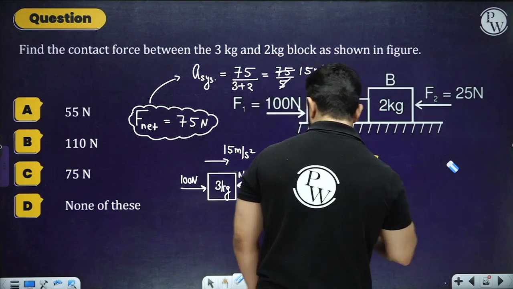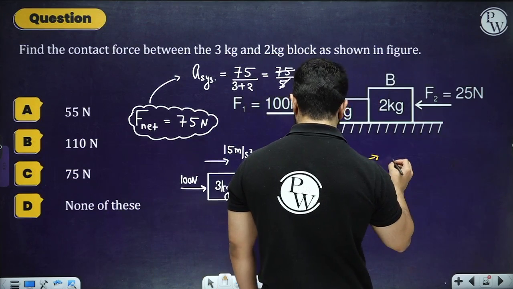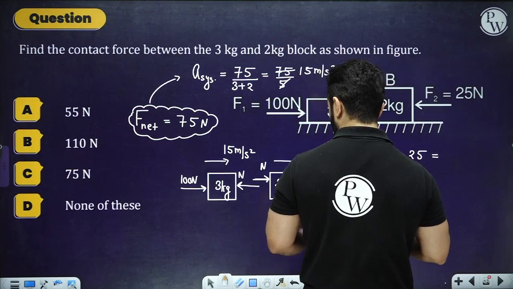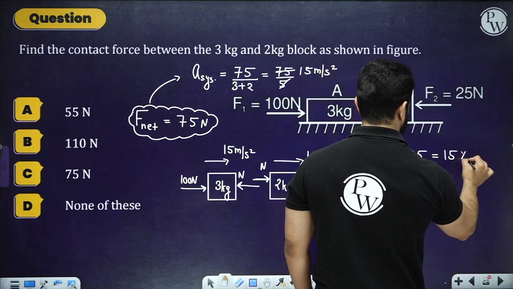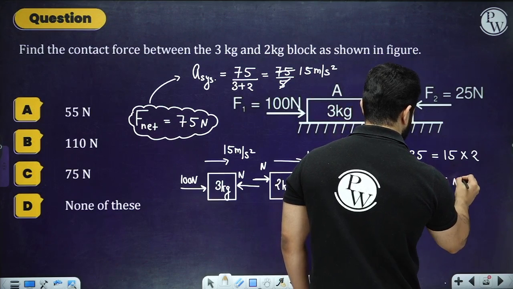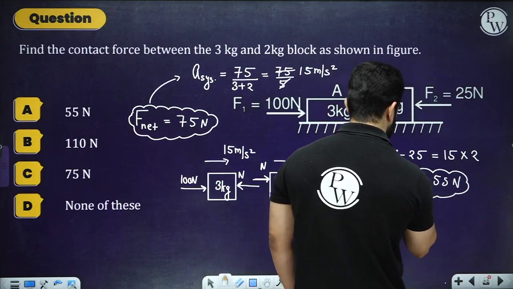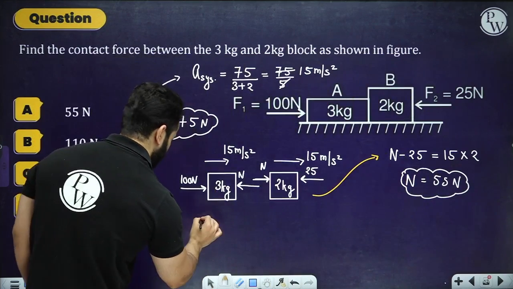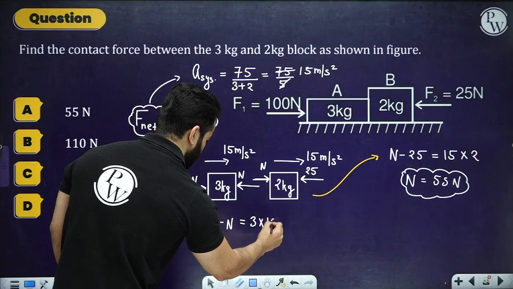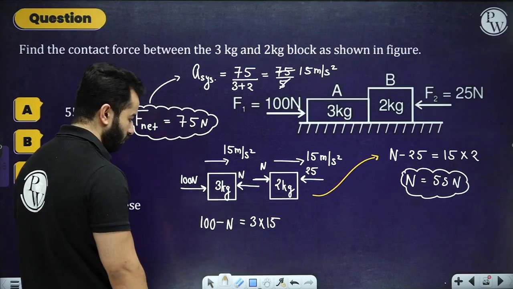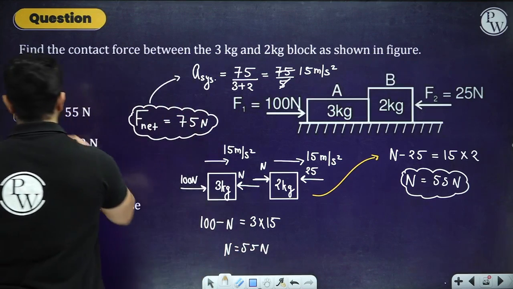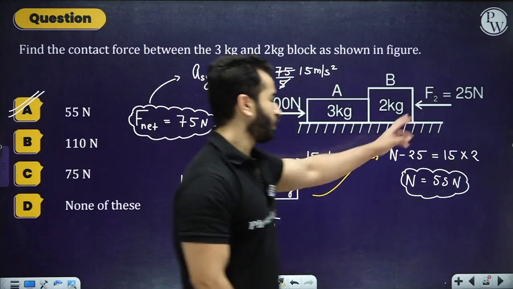So now I'll write something like N minus 25 equals 15 times 2. So N will be equal to 30 plus 25, so that will be 55 Newton. Now let's check. So 55 Newton is coming as our normal force. Over here, 100 minus N equals 3 times 15, that is 45, and N will again come out to be 55 Newton. So this is the answer, right? My bad, I forgot that we have got one more force over here of 25 Newton.